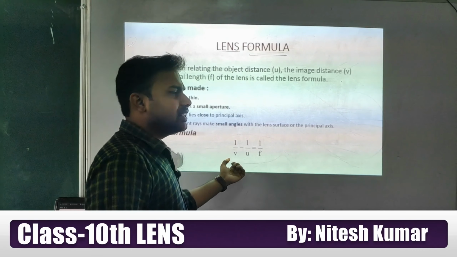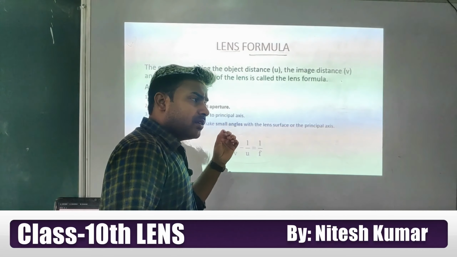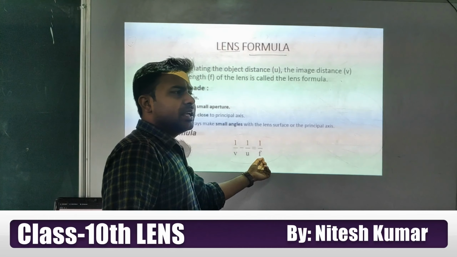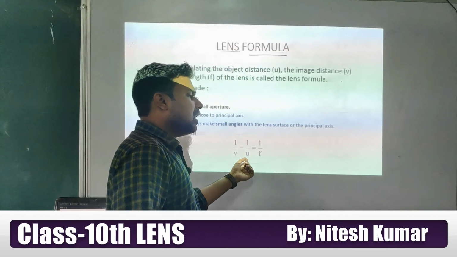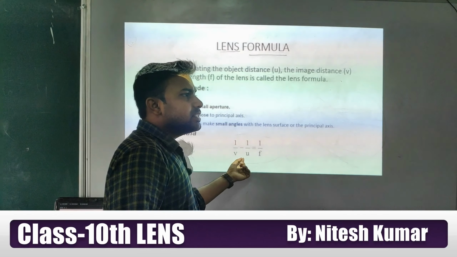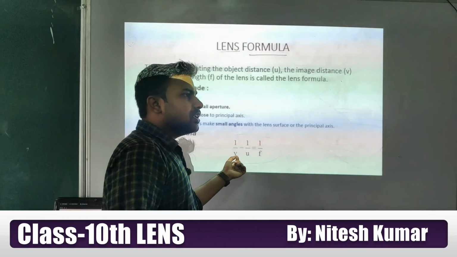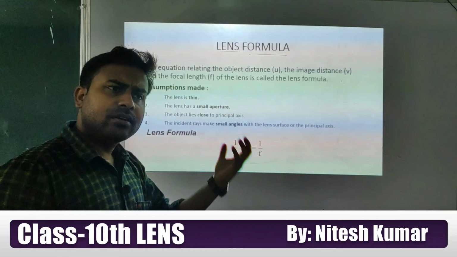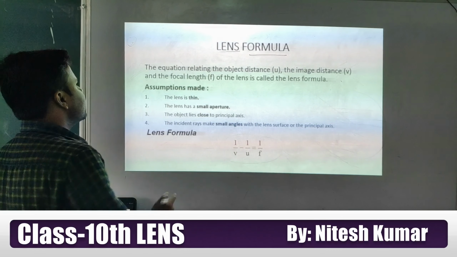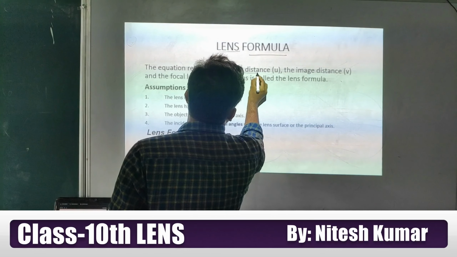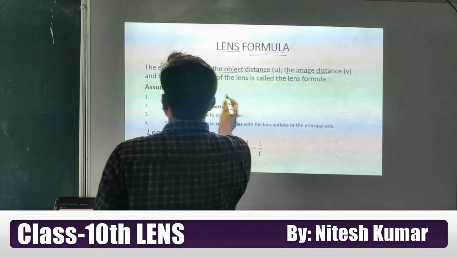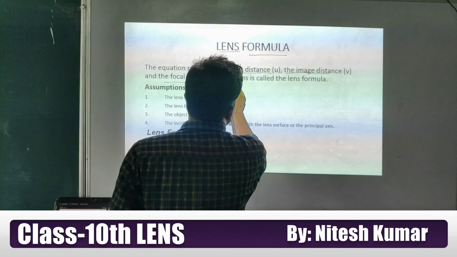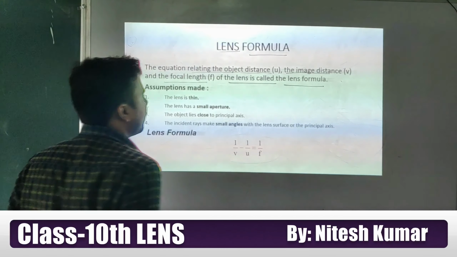Here we are getting a relation between focal length, distance between optical center and image, and distance between optical center and object. So it is an equation relating the object distance, image distance and the focal length of the lens. This is called the lens formula.